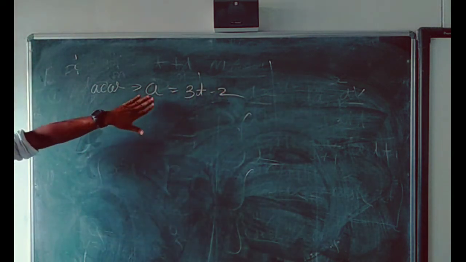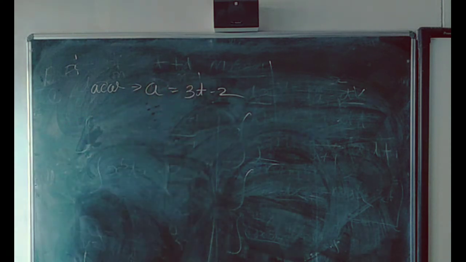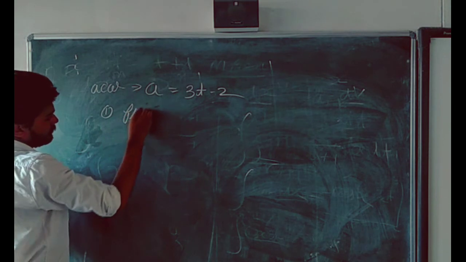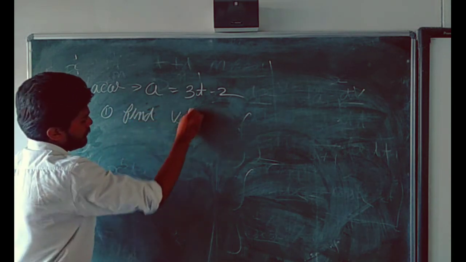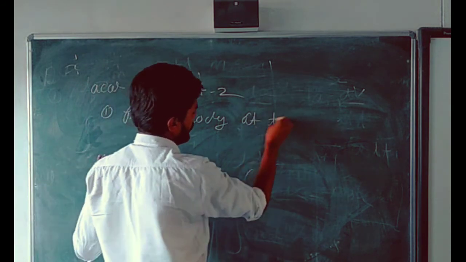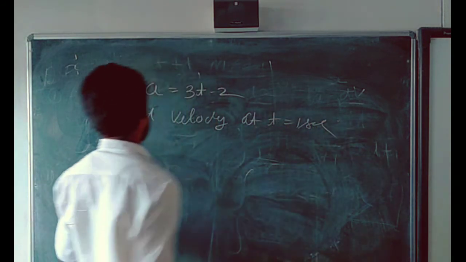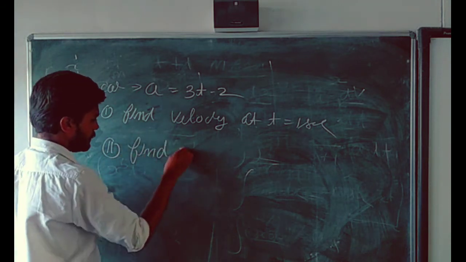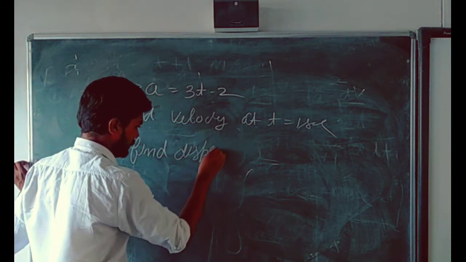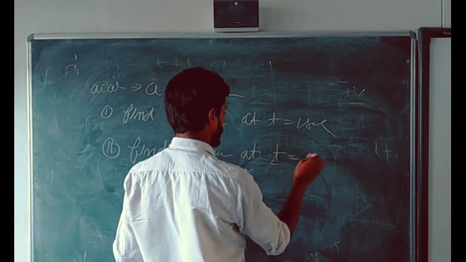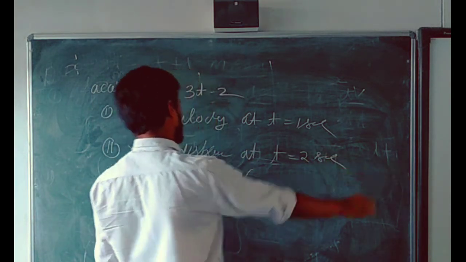Number 1, find the velocity at t is equal to 1 second. Number 2, find the displacement at t is equal to 2 seconds.